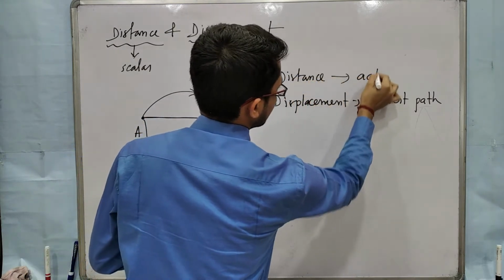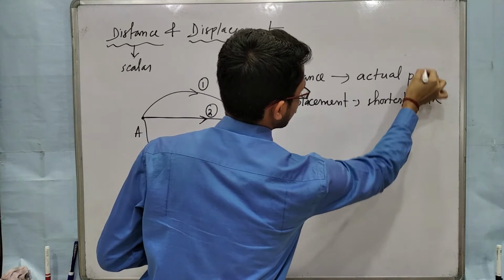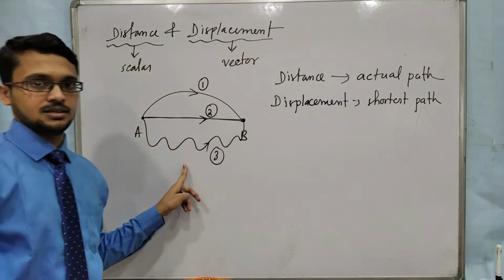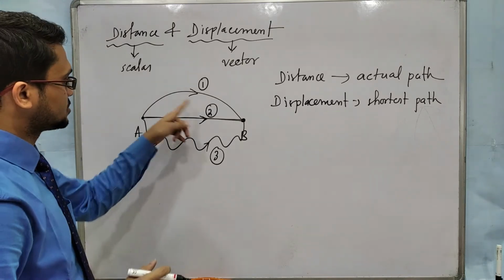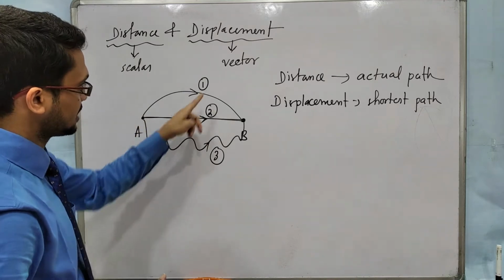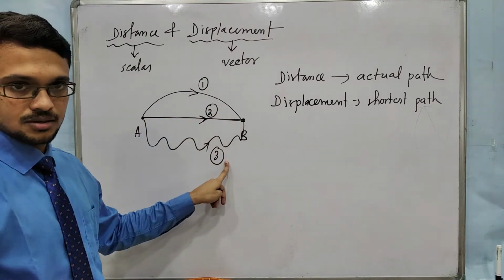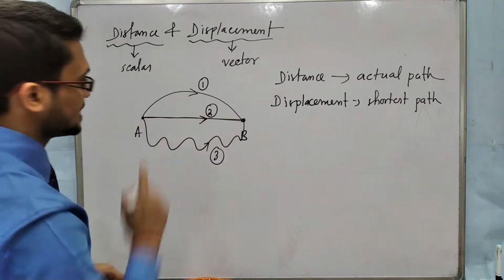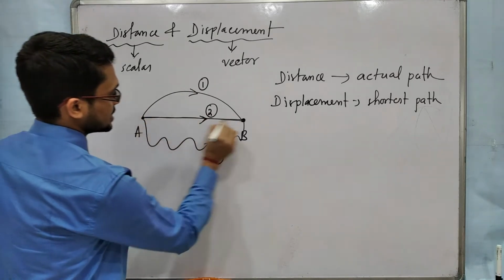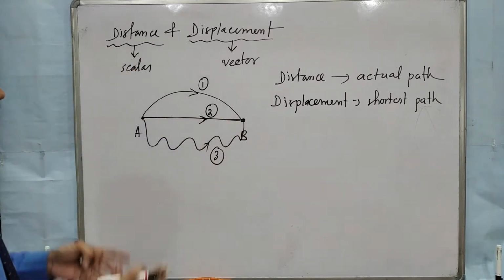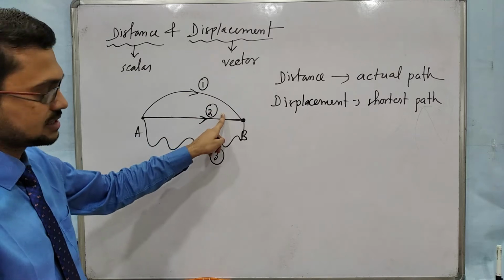Distance means actual path. Okay, in these three cases, what are the distances? First one, second one, or third one? The distances are the three cases. Okay, first one, second one, third one. The three cases are the distance. But displacement will be this one only. The second case is the displacement only, but distance, first one is distance, second one is distance, third one